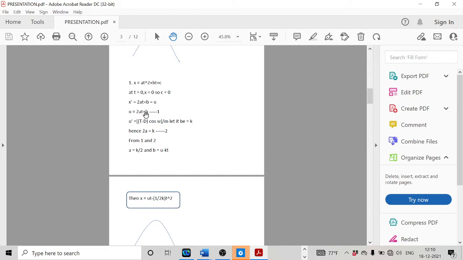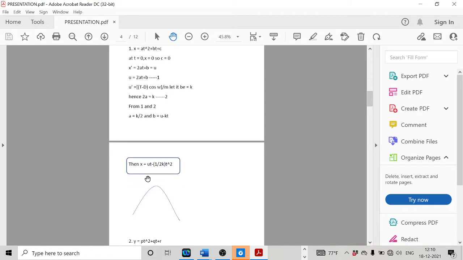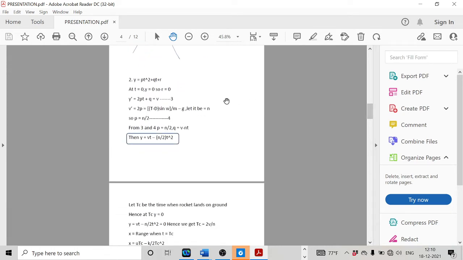Following the conditions 1 and 2 given here, the expression for horizontal displacement with respect to t was obtained as ut minus half k into t square, where k is horizontal acceleration. Similarly, the expression for y was obtained, where y is vt minus n by 2 into t square, where v is vertical velocity and n is vertical acceleration.